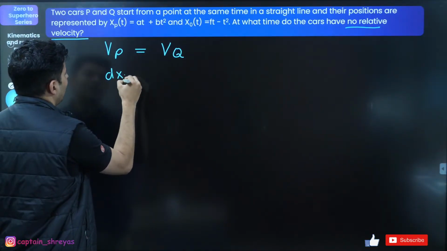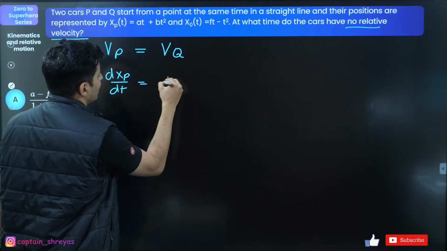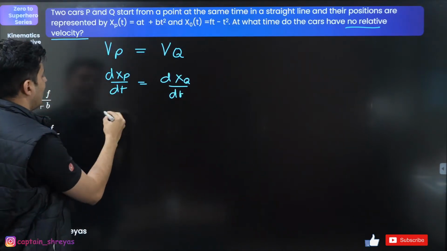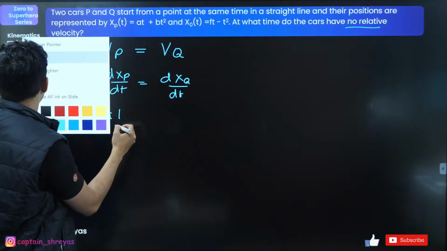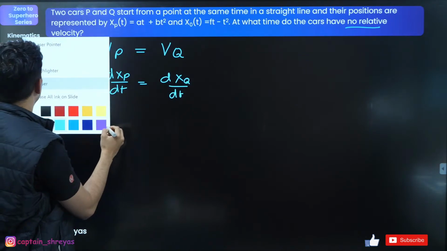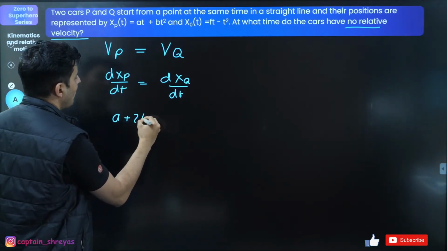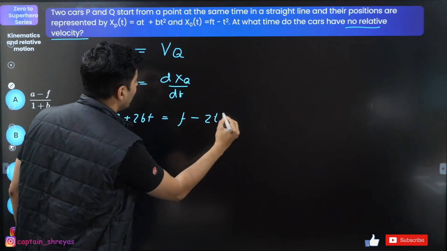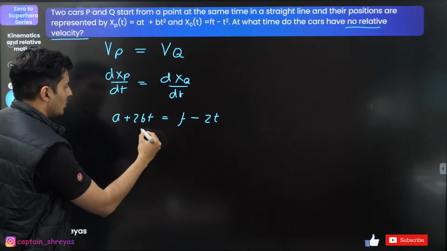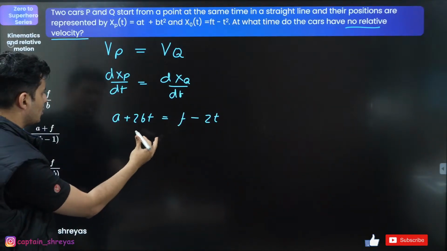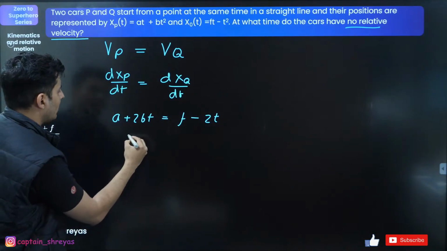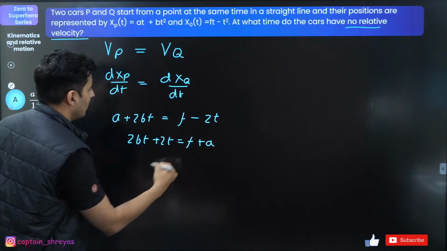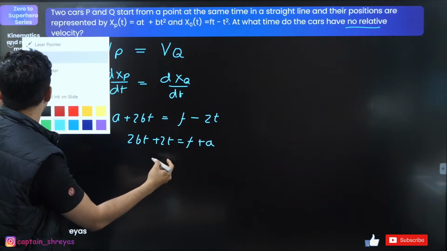So that means derivative of the positions are going to be equal, right? So what is the derivative for the first guy? AT's derivative will be A plus 2BT, and this guy will be F minus 2T. Rearrange. So basically I think you can just take this guy over here. So 2BT plus 2T is equal to F plus A. Okay, sorry, F minus A, my bad.